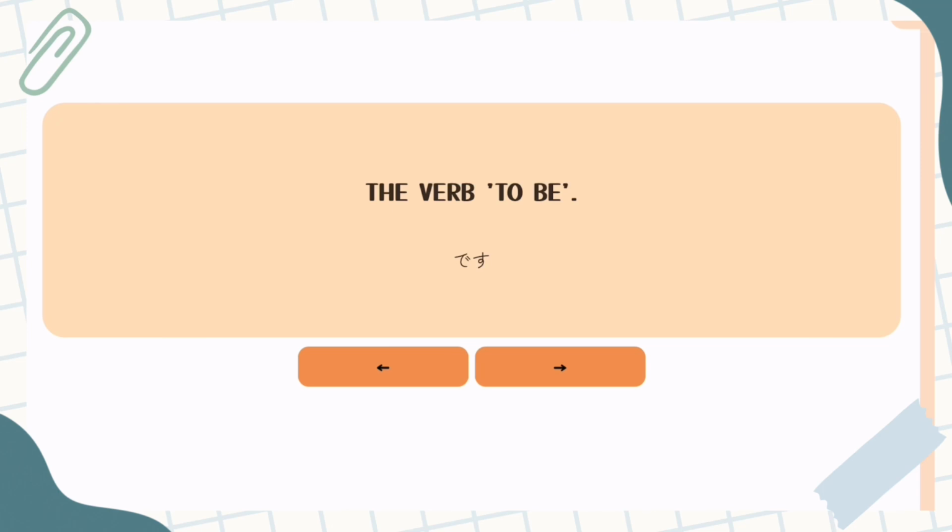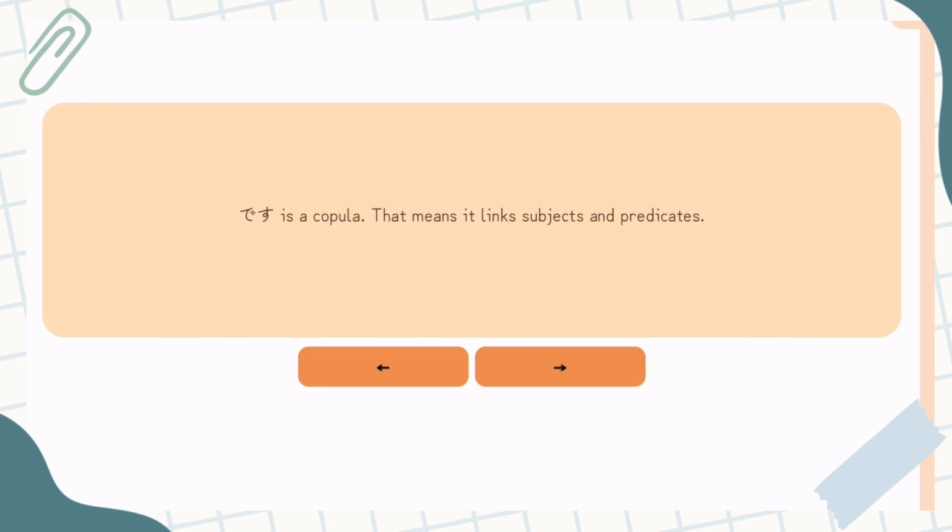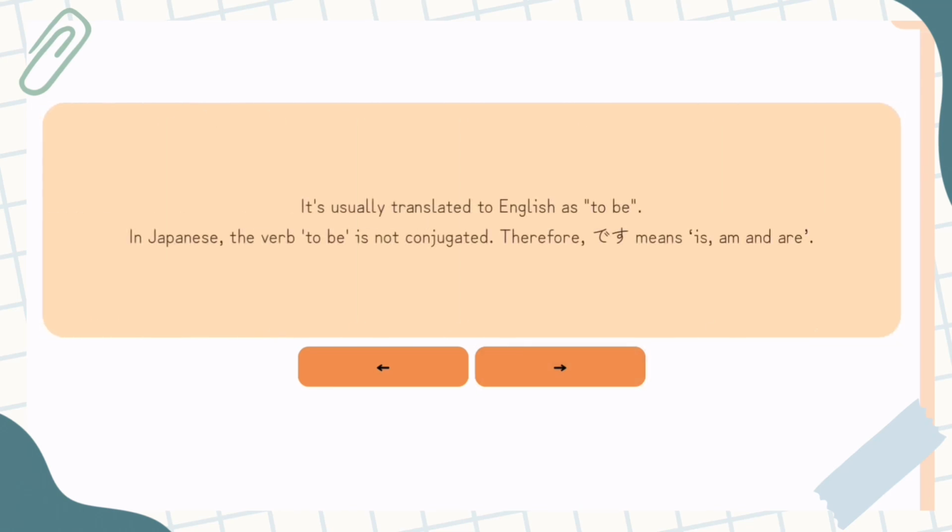Also, if you're on the website, you can click on it and see the romaji. So desu is a copula, and that means it links subjects and predicates. That means nothing to me, I'm not going to lie. Back in the day when I was first studying, I was like, great. So more simply, it's usually translated to English as to be.